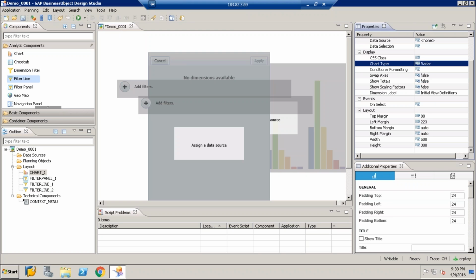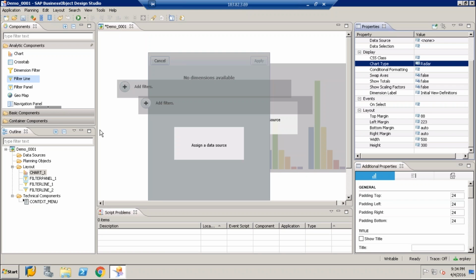So this is the overview of the tool. When it comes to any tool, there are some terminologies you need to follow. In Design Studio, instead of dashboard, you call it analysis application, and the data source remains the same.